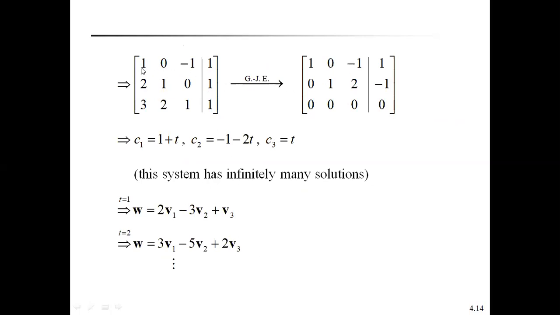First, keep the first row first element as 1. Using the first row, we eliminate the first element of the second row and third row so they become 0, like 1 0 0. By using the row operations, we get this matrix. Already you know this method in matrices.